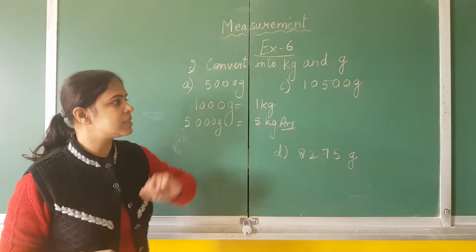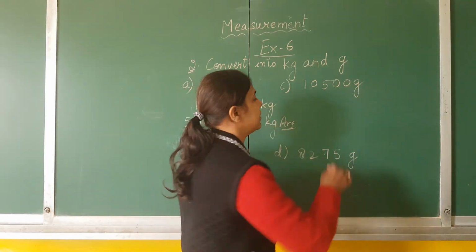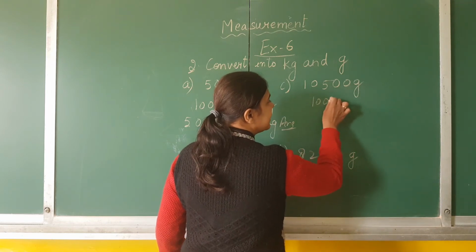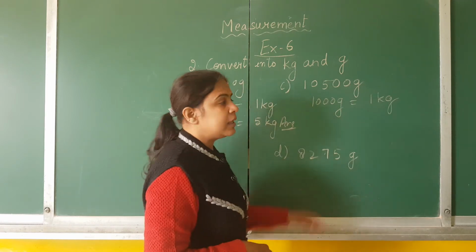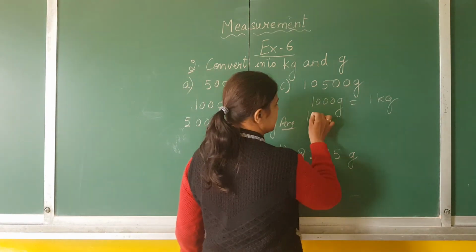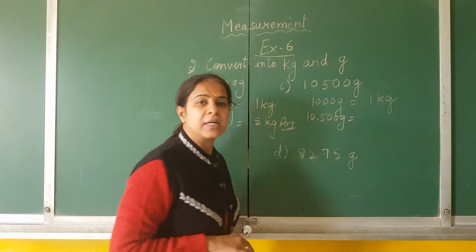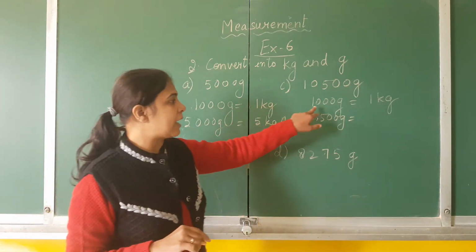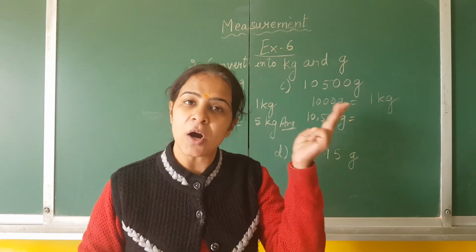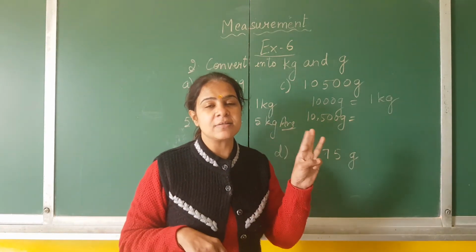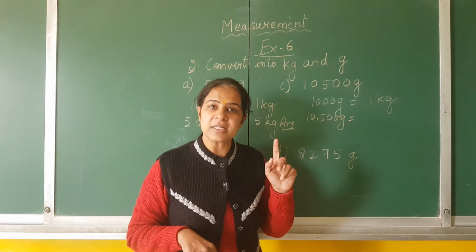I'll do question number C. See children, 10,500 grams are there. So first of all I will write 1000 gram is equal to 1 kilogram. Now we will write down this question. 10,500 gram is equal to what? As I have told you, 1000 has 3 zeros. So the last 3 digits will be your gram, as the last 3 digits were meter. So in the same way the last 3 digits are gram.